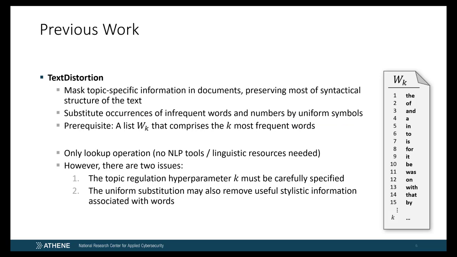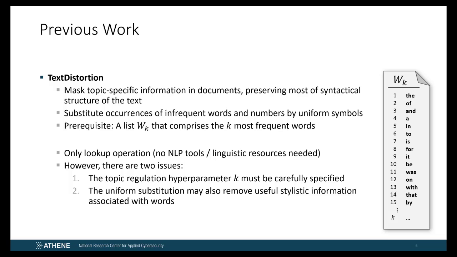Such a masking approach, which we call text distortion, has been proposed by Stamatatos. Text distortion masks topic-related text units with uniform characters. More precisely, non-frequent words and numbers are replaced by asterisks and hashtags respectively. In order to determine if a word is considered infrequent, a simple lookup in the word list is made. This list, which we refer to as W_K, comprises the K most frequent words of a language. For English, the first 15 words are listed here on the right.